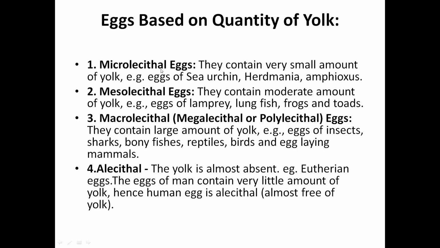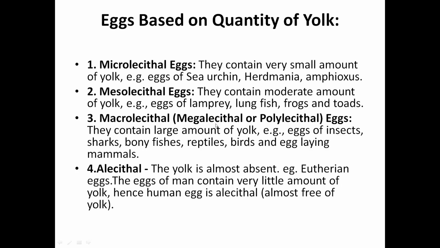Micro means small. They contain very small amount of yolk. Example, eggs of sea urchin, Herdmania, Amphioxus. Mesolecithal eggs contain moderate amount of yolk. Eggs of lamprey, lungfish, frogs, toads.